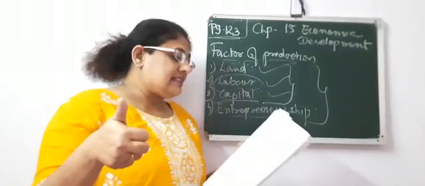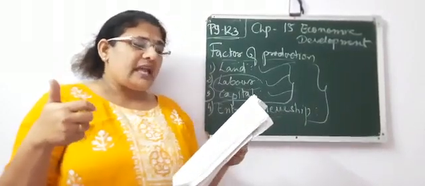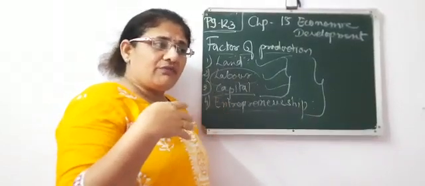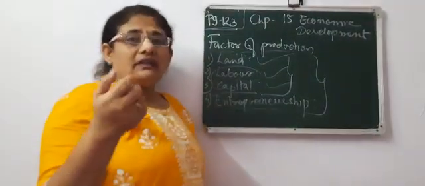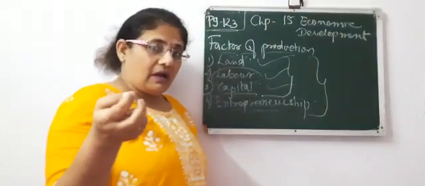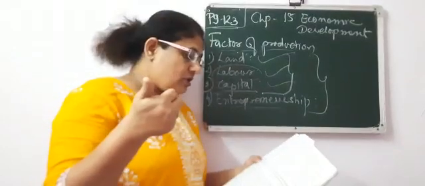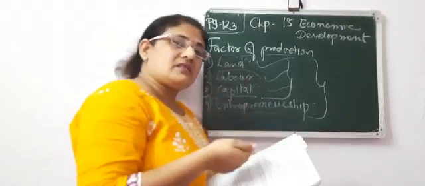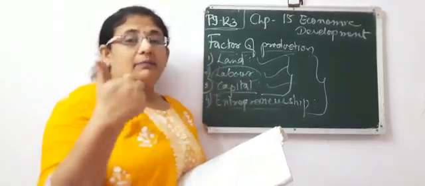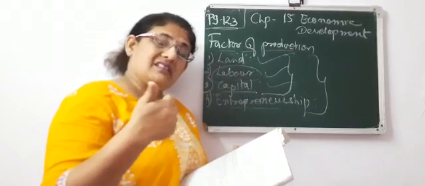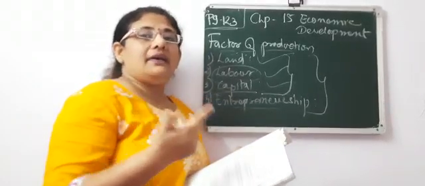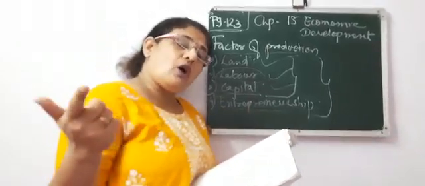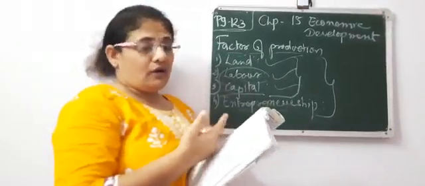The second is capital. Now capital means, if I have a property, if I have a farm, how have I purchased that farm? That is possible because of the capital, because I have money. If I have purchased seeds, it is because I have money. Because I have purchased machinery, the reason is money. So I require capital for a building or a machinery. That is all included in capital.